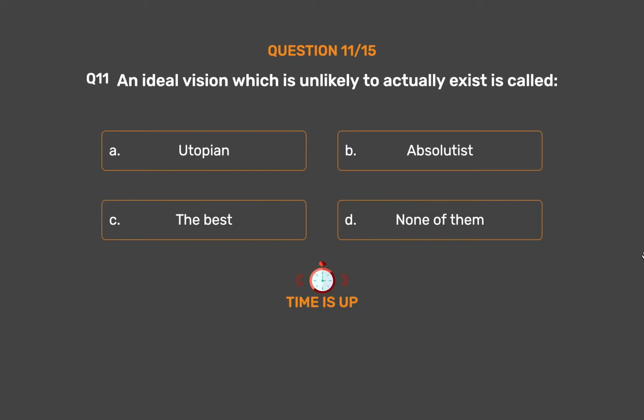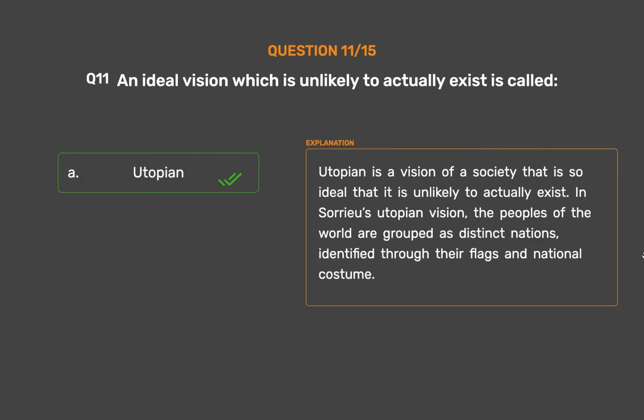The correct answer is Option A. Utopian. Utopian is a vision of a society that is so ideal that it is unlikely to actually exist. In Sorio's utopian vision, the peoples of the world are grouped as distinct nations, identified through their flags and national costume.